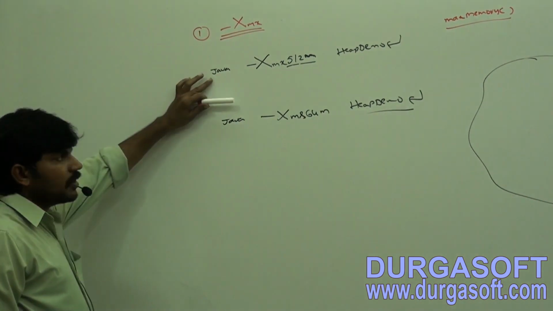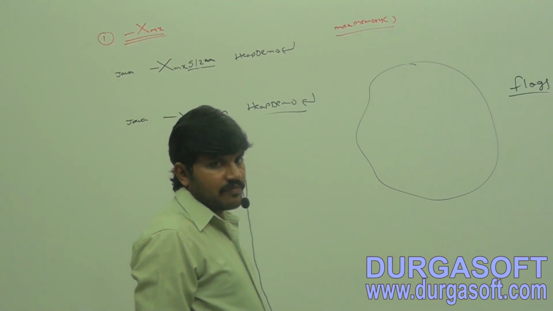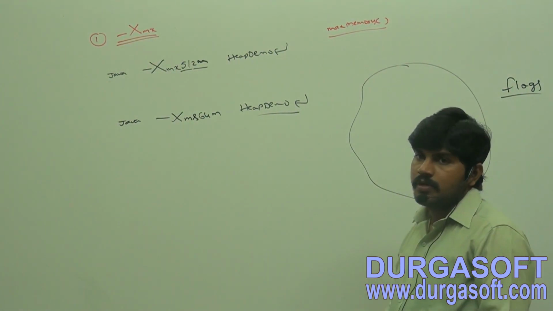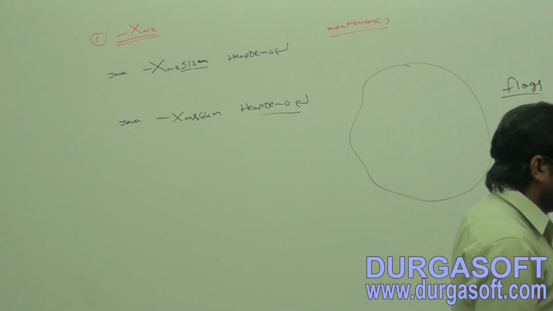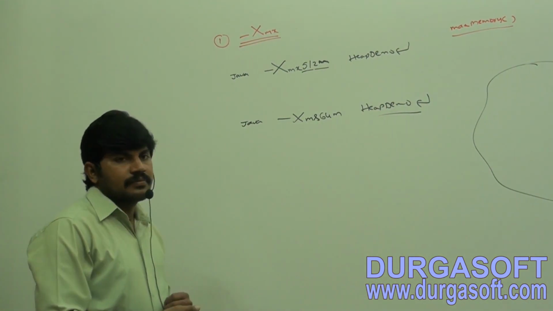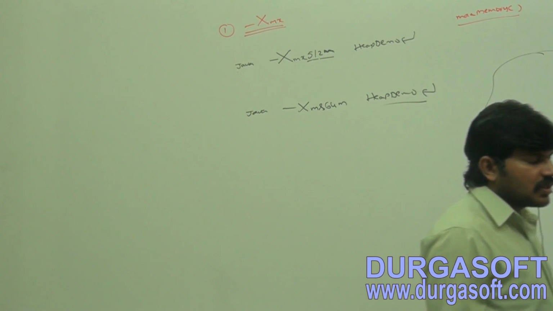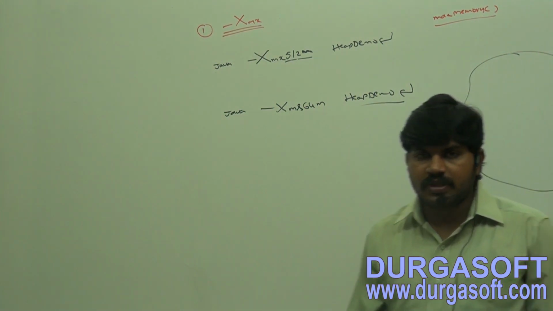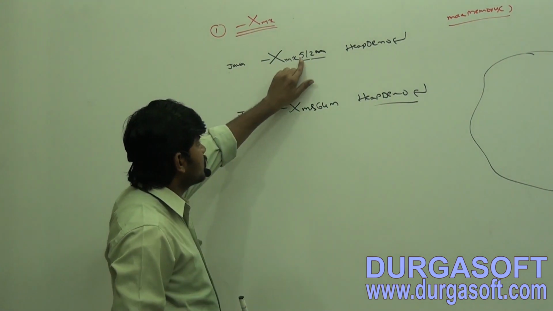Next, for example: java -Xmx512m HeapDemo. This command will set the maximum heap size as 512 MB.